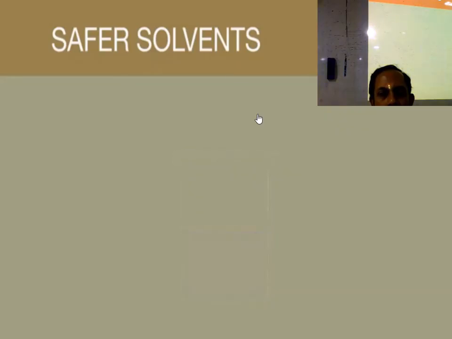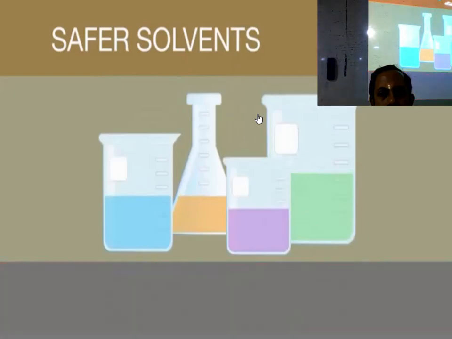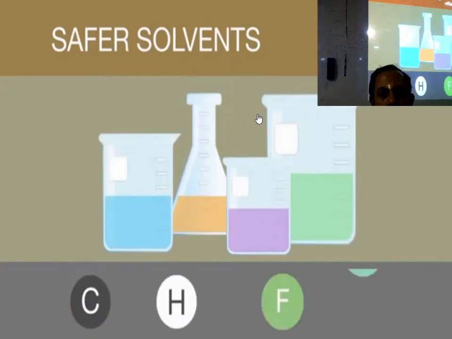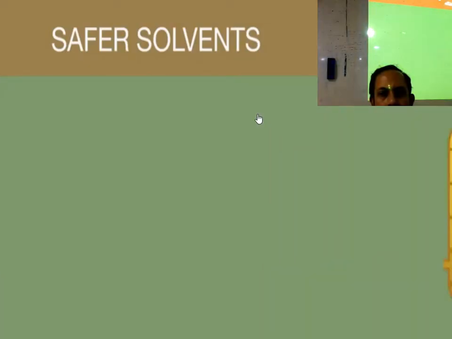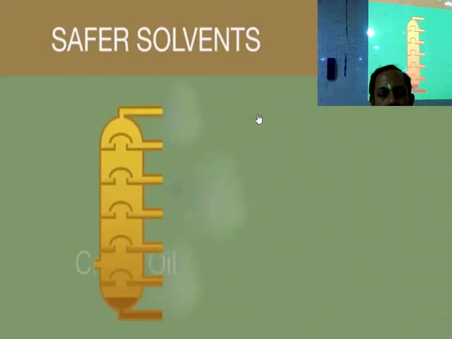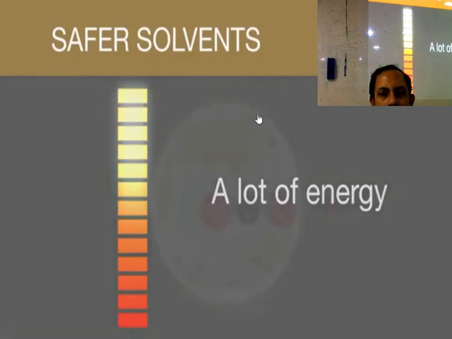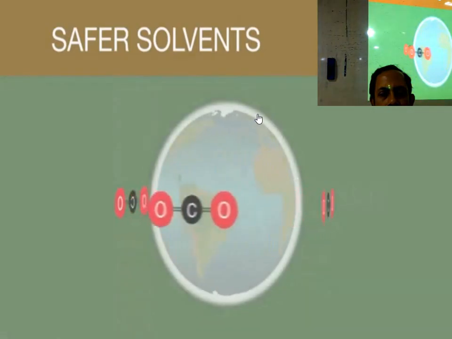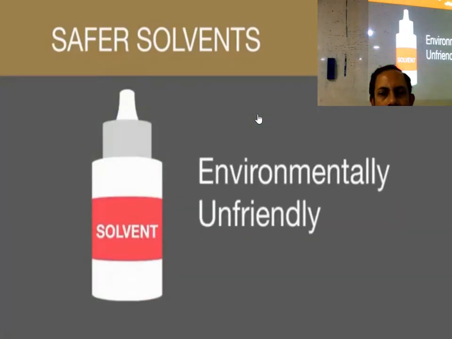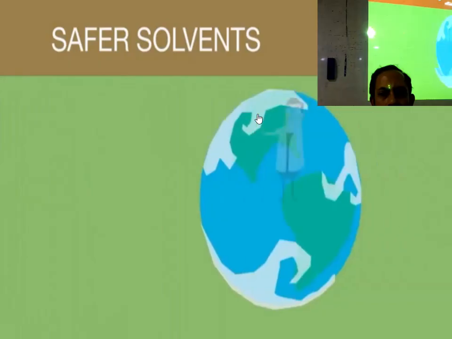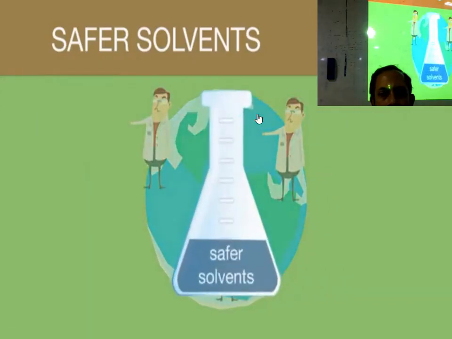The issues are that a lot of chemical processes involve organic solvents, that is, those containing carbon and hydrogen, and sometimes halogen groups. Organic solvents are usually obtained from the fractional distillation of crude oil. This is an environmentally unfriendly process which uses a lot of energy and produces greenhouse gases. Also, the solvents themselves are usually environmentally unfriendly and need to be disposed of carefully. Chemists around the world are looking towards green chemistry and the development of safer solvents.